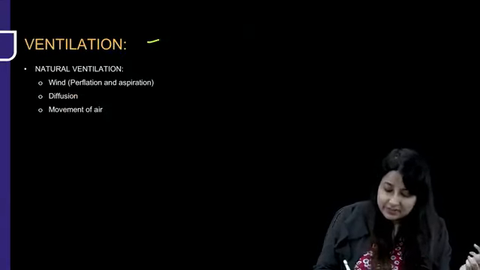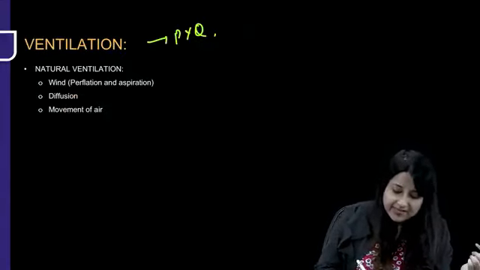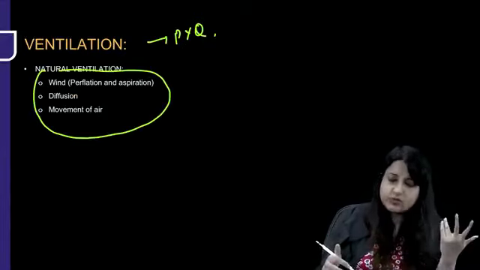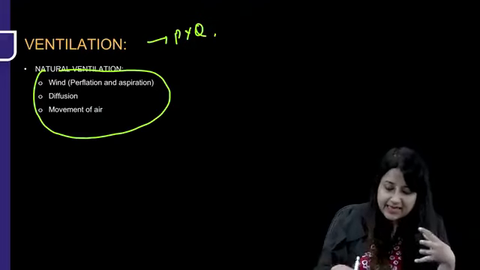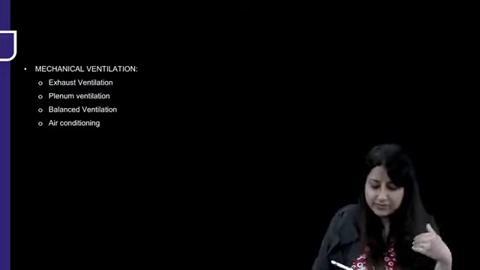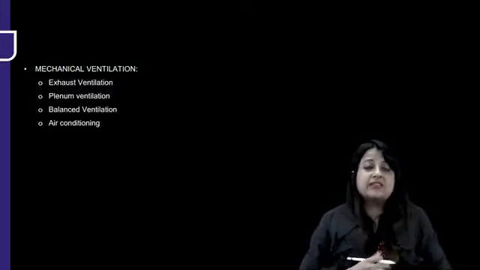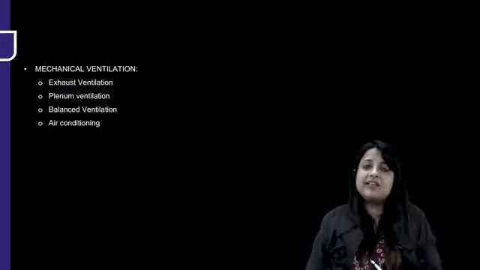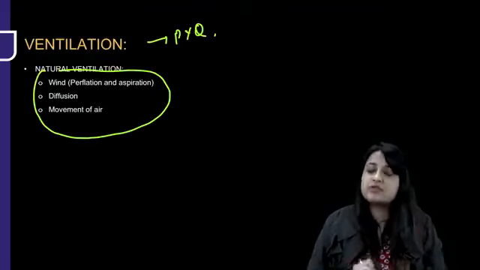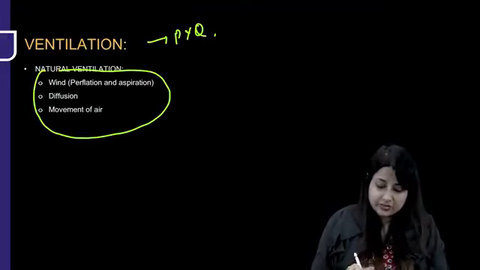Now, ventilation is a PYQ. Natural forms of ventilation are wind, perflation, aspiration, diffusion, movement of air. But they ask you to give examples of mechanical ventilation, so just remember the names. They asked, all are mechanical ventilation except, and in the except they had written perflation, aspiration. Perflation and aspiration are natural.